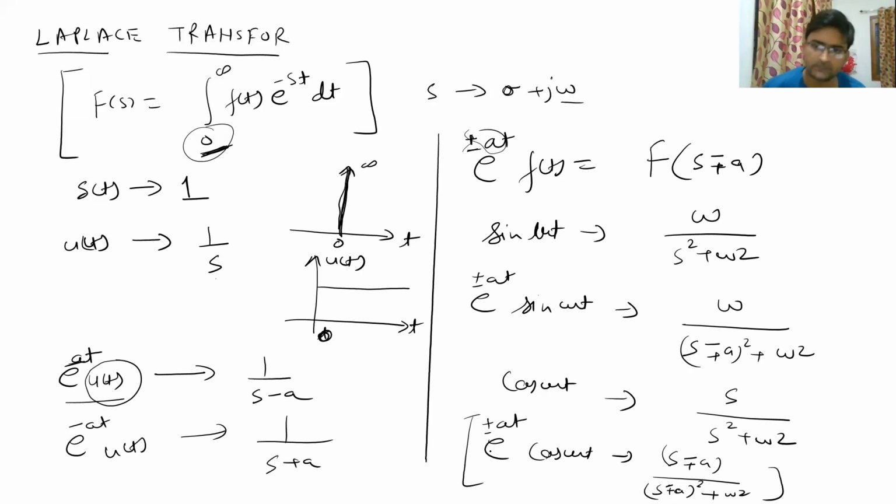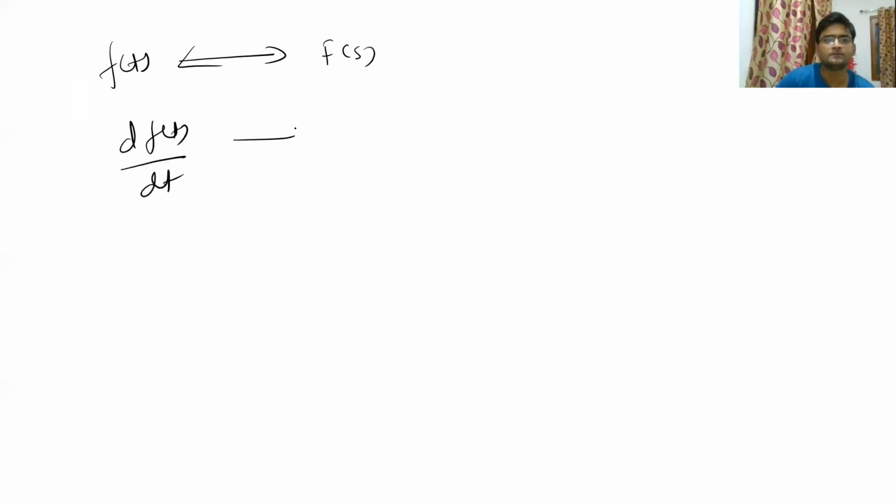So these are some of the functions you must remember, so that it will make our life easier to go into this particular lecture. There is one very important property of Laplace transform: if a function f(t) has a Laplace transform F(s), then its derivative df(t)/dt will have a Laplace transform sF(s) minus f(0+), the initial value of this function f(t).